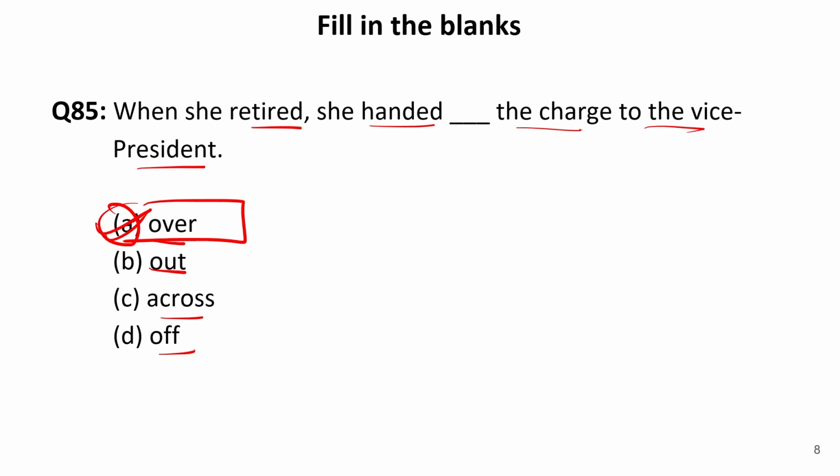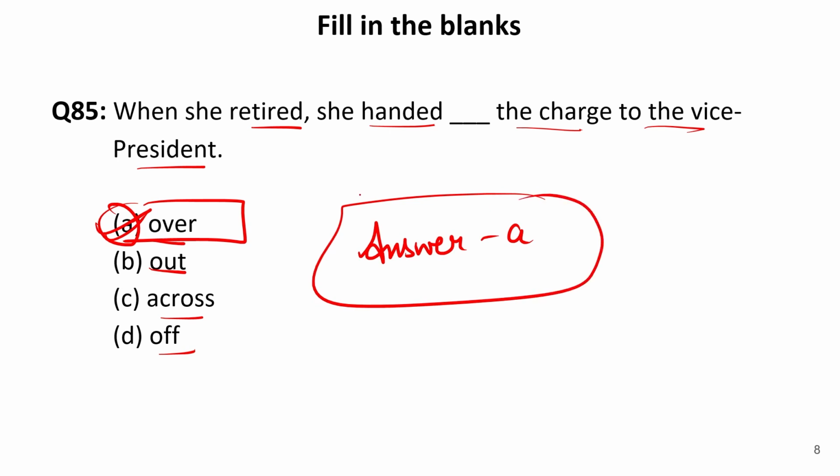So to give or to just handed over means to just give, to just transfer the charge. So our answer is A. The correct sentence will be, when she retired, she handed over the charge to the vice president. Now let us move to the next one.